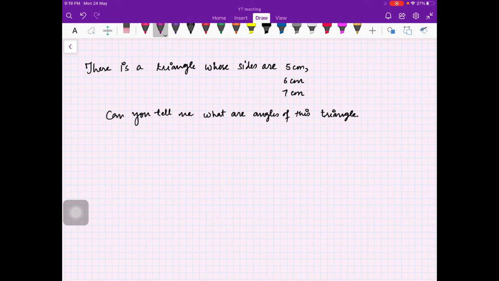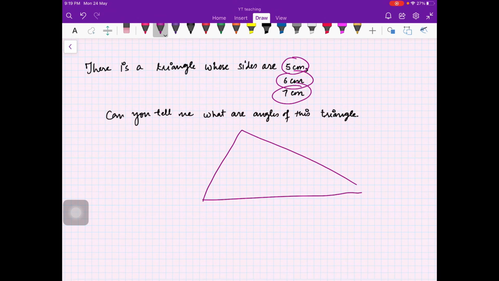So you see what is happening here. You know that one side is 5 centimeters, one side is 6 centimeters, one side is 7 centimeters. Suppose you draw it like this. Roughly I am drawing. You have 5 here, 6 here, 7 here, and vertices A, B, C. So I am asking you, what is this angle, what is this angle and what is this angle? Do you know anything in geometry which will give you these results? No. You cannot use your geometry information to tell me what the angles A, B, C are.